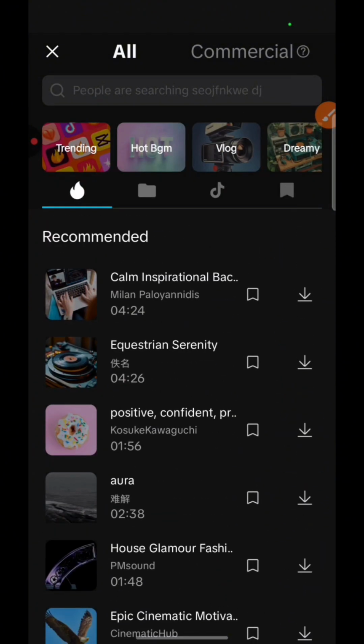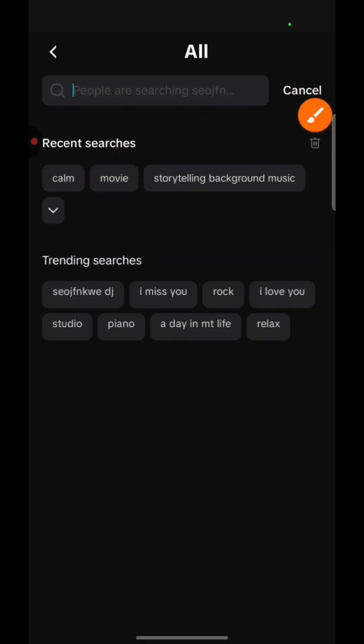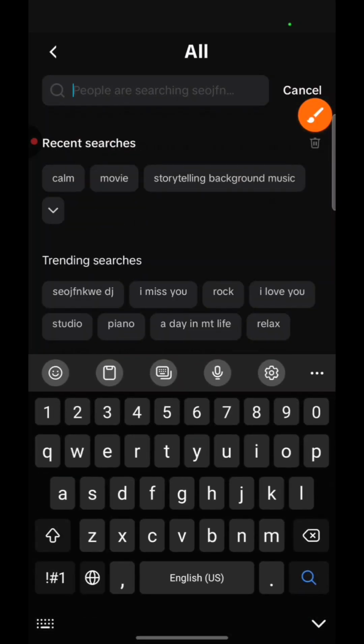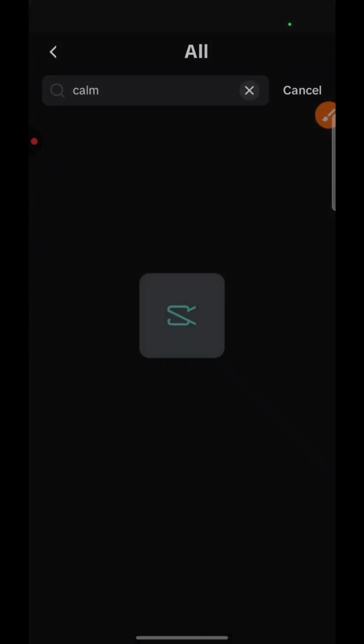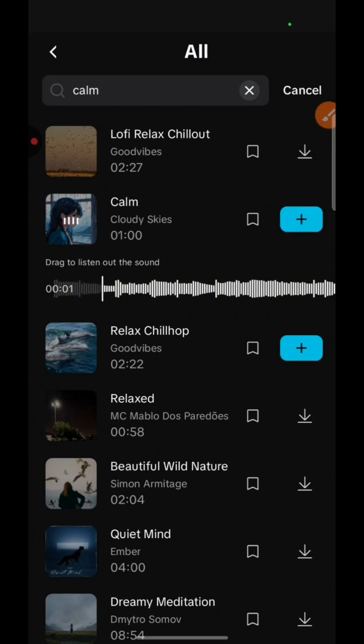So let's imagine that maybe I wanted to search for something. I will just come to this search bar and search for, let's say, calm. I can just play from this place here.